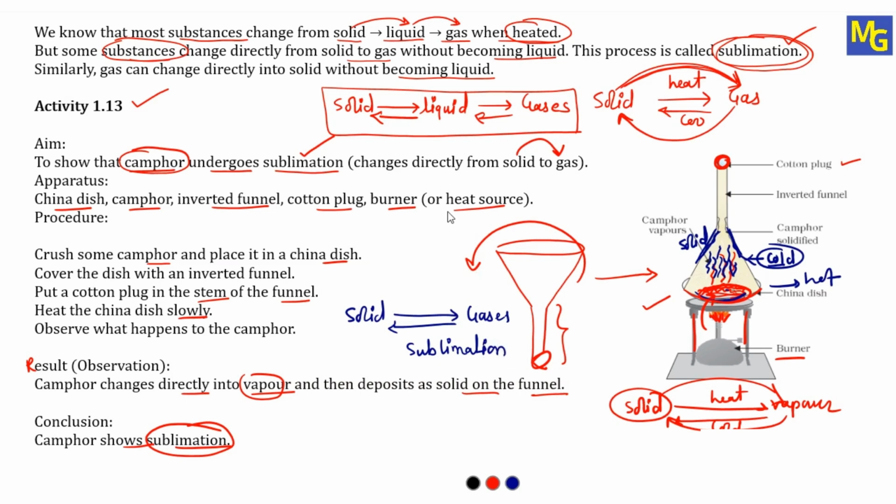So here, solid to liquid is called fusion or melting. Liquid to gases is called vaporization. And solid to gases or gases to solid is called sublimation. So I hope you understand the explanation of this activity. Make note of all these points.